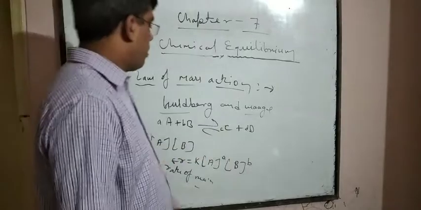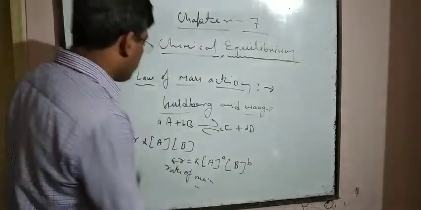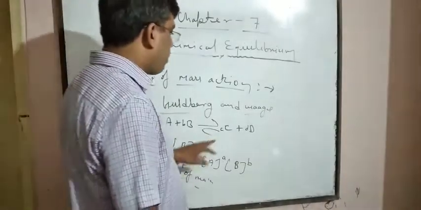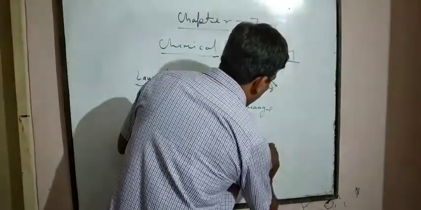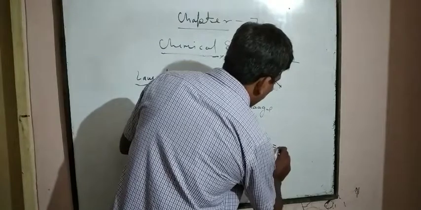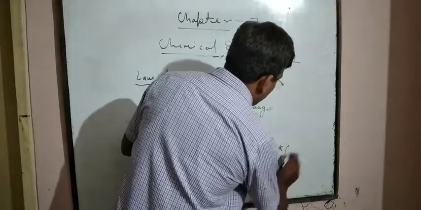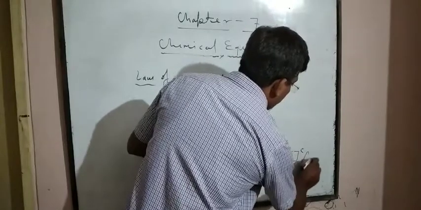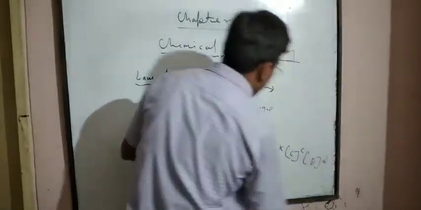Similarly, this is the forward reaction, that's why it is RF. For the backward reaction, RB is equal to K, the rate constant, times concentration of C to the power c into concentration of D to the power d.